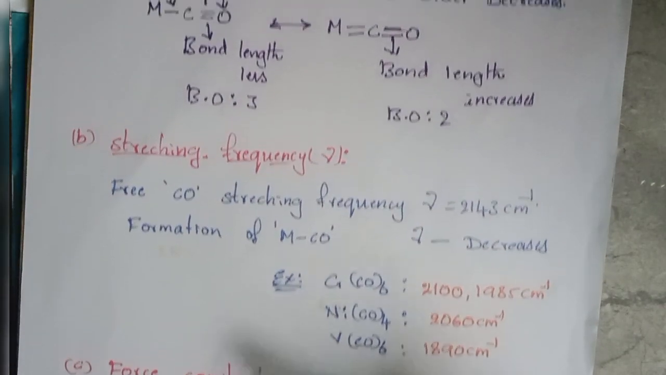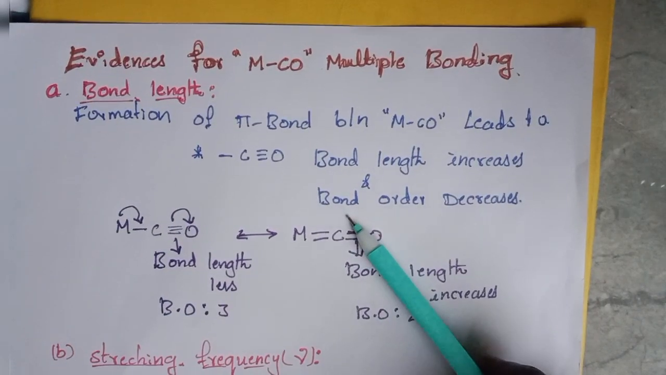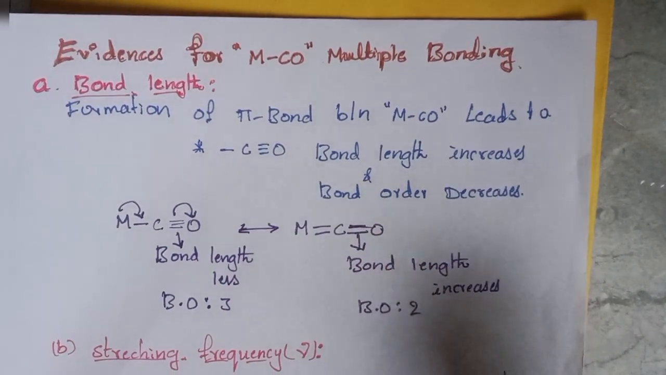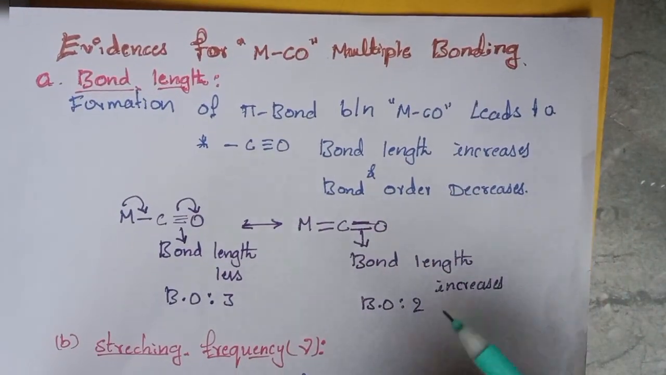So by these 3 evidences, we can conclude the metal is forming the pi bond with the carbonyl.